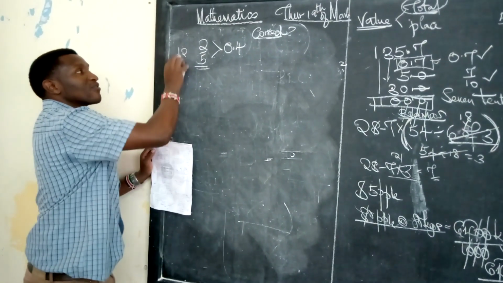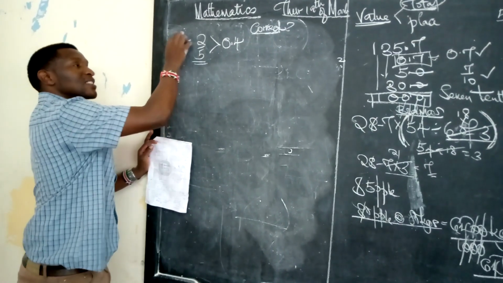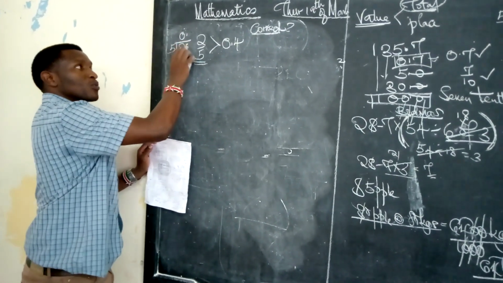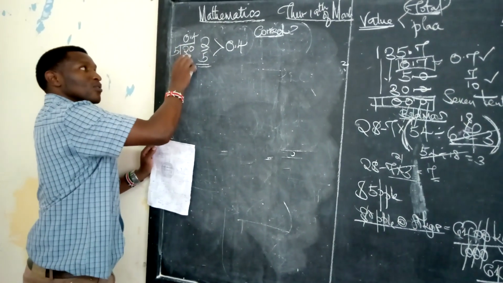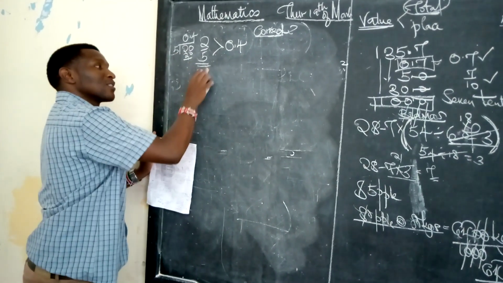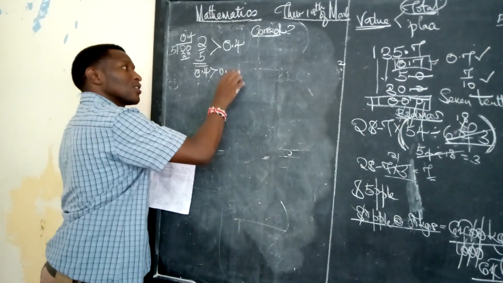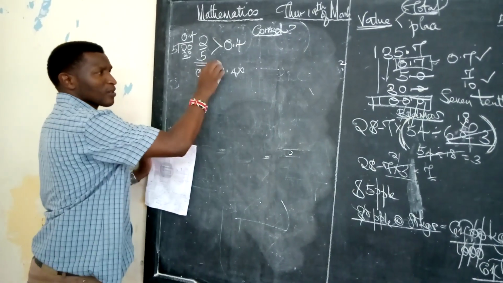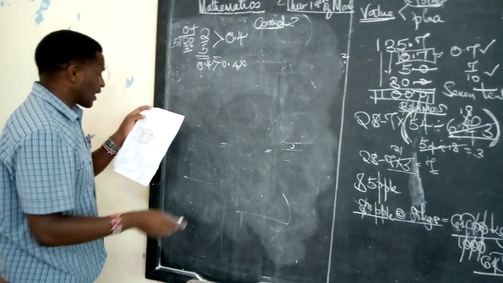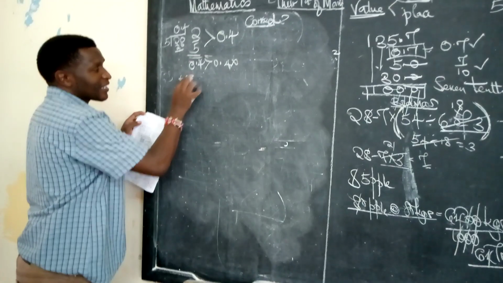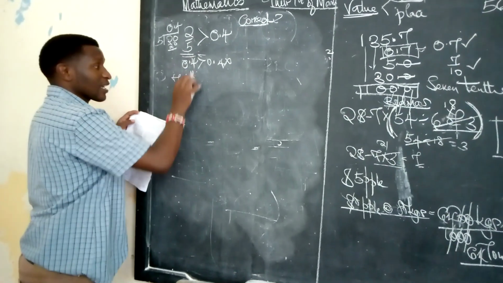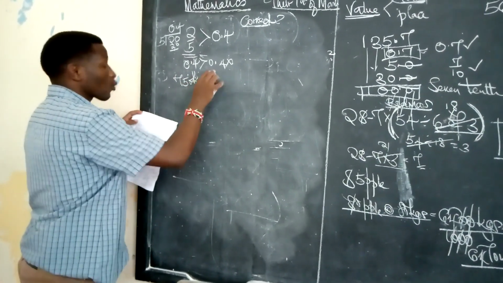2 divided by 5 gives you 0.4. So the statement that 0.4 is greater than 0.4 is wrong. It should have been 0.4 is equal to 0.4. Come to this other one. 750 kgs is equivalent to 1 ton.